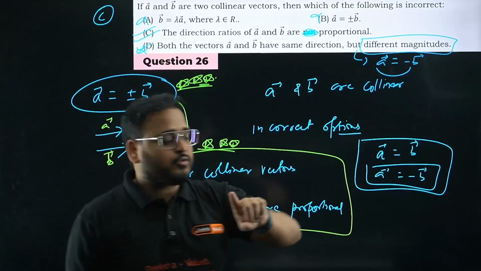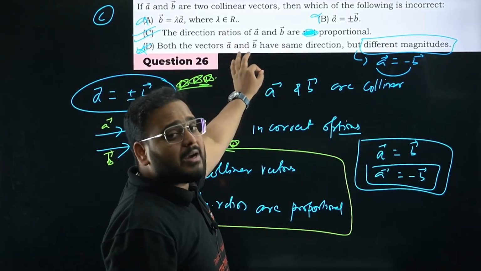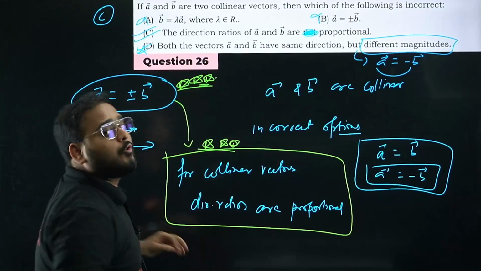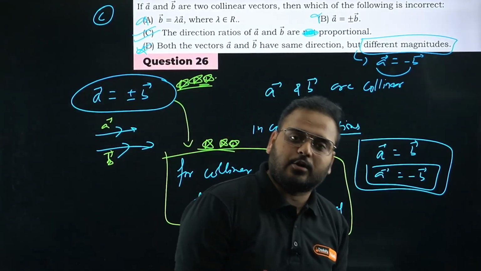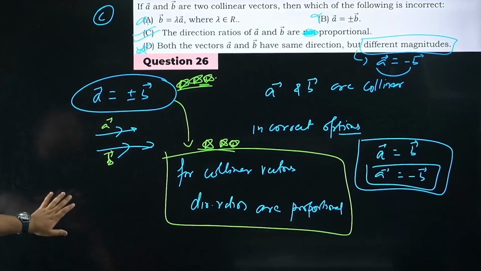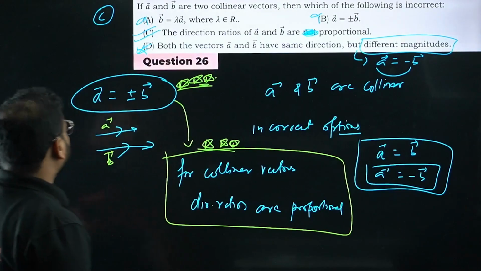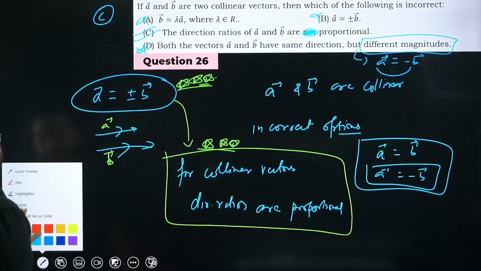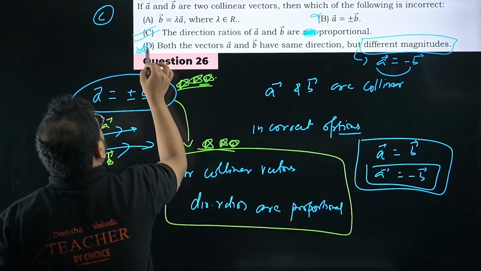Only positive is incorrect. Only negative is incorrect. What I meant was, if only negative is given, you can't take that as the right option. It will be an incorrect option. Let's move on to question number 27 now. Yes, the answer you know, right? The answer is option number C. The incorrect option is option number C. Please check.